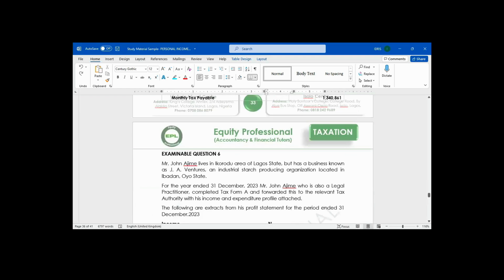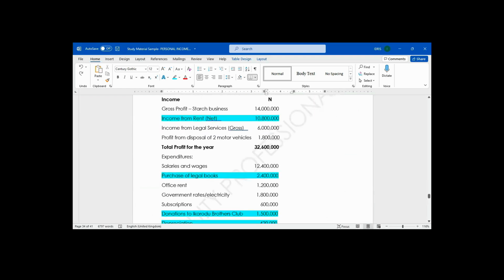Now, look at the income side. Which of the income is non-taxable? Profit on disposal of 2 motor vehicles. That means profit on disposal of fixed asset. It is non-taxable. So, ladies and gentlemen, we continue from here next week by God's grace.